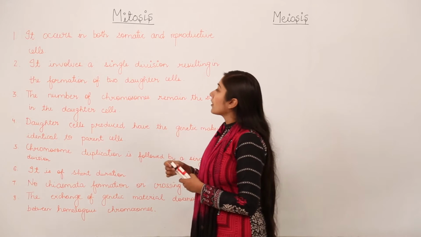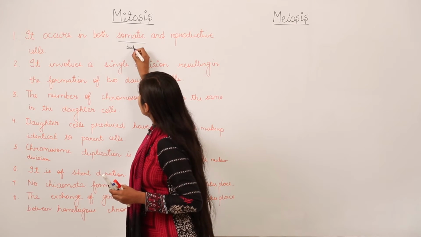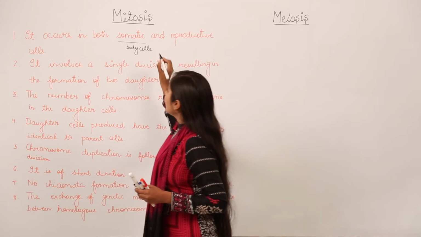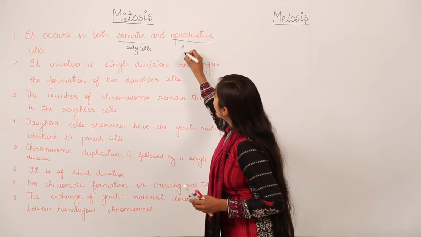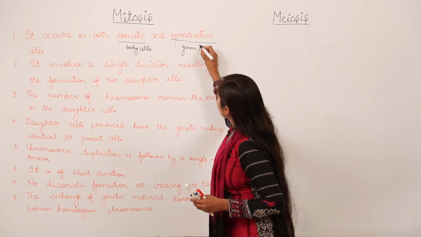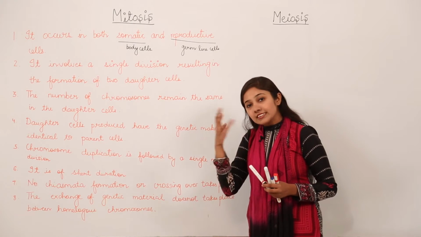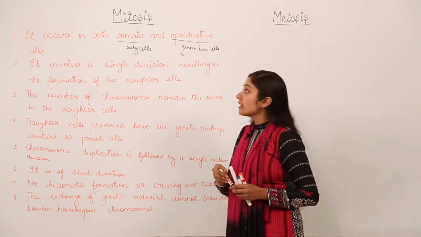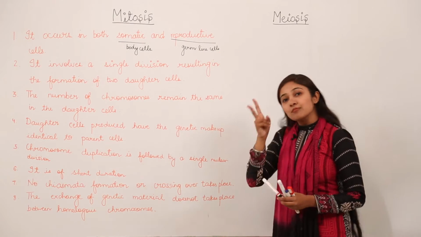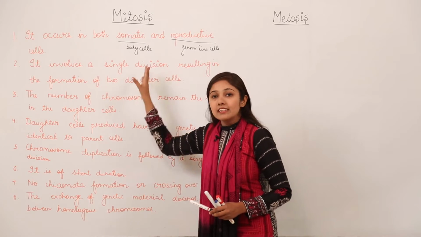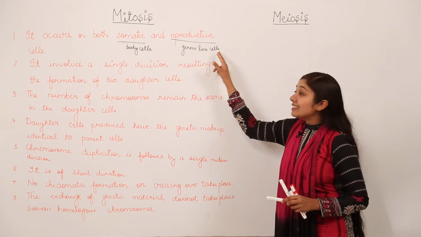You all know what somatic cells are? Somatic cells are your body cells, right? All the body cells of a body are somatic cells, and the reproductive cells are the germline cells of a body. So remember that somatic cells are all the body cells except for the reproductive cells, and reproductive cells are the germline cells of the body. So mitosis occurs in both types of cells. It occurs in somatic cells also, and in reproductive cells also, meaning germline cells.